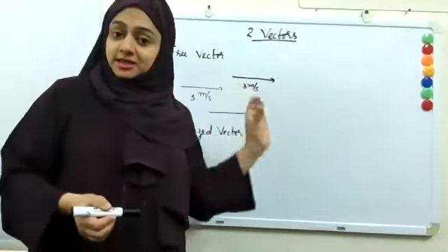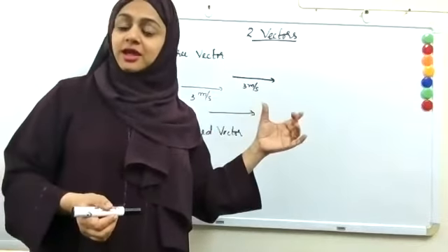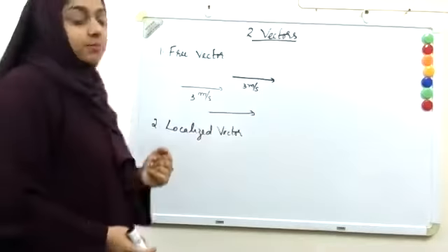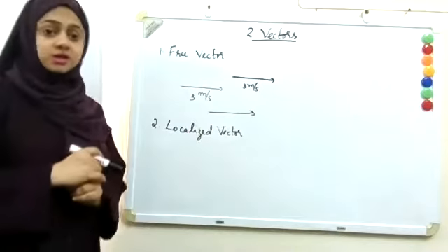Note that the length of the line and the arrow direction should remain the same, and the starting position can be anywhere. Such vectors we call free vectors. But what is meant by a localized vector?